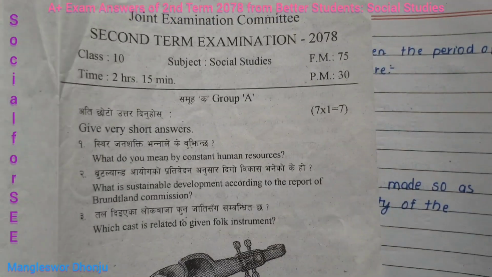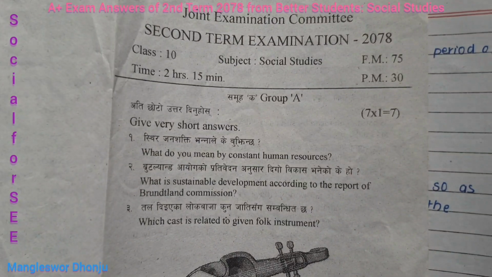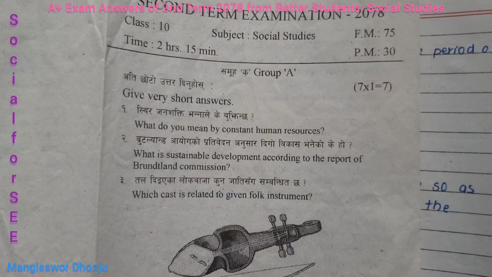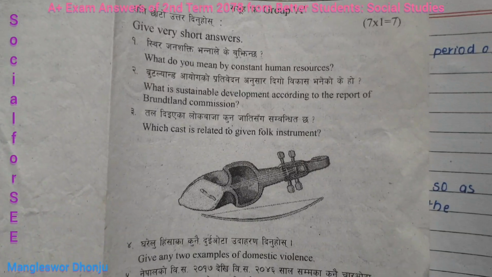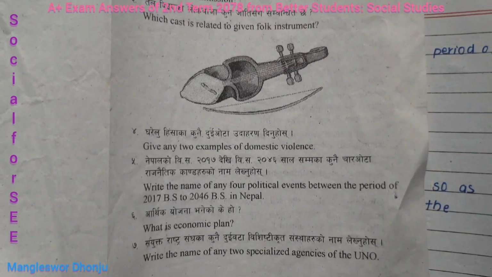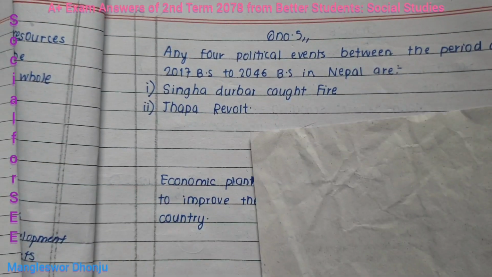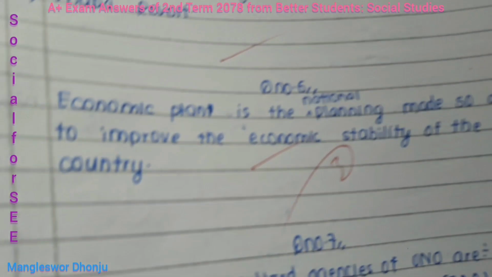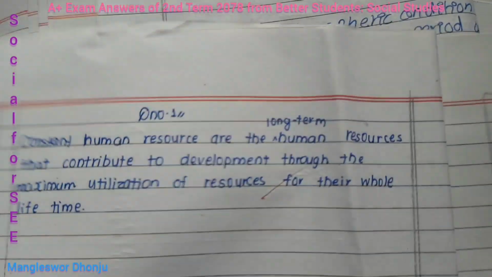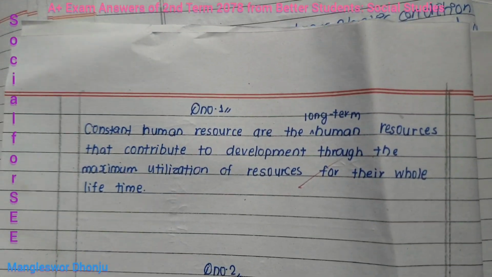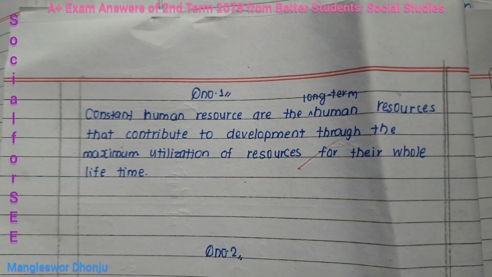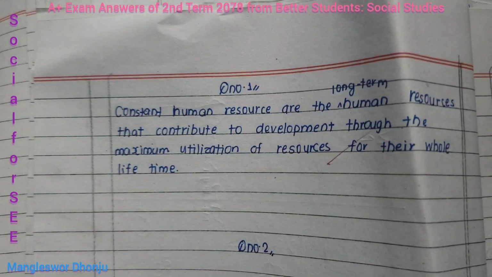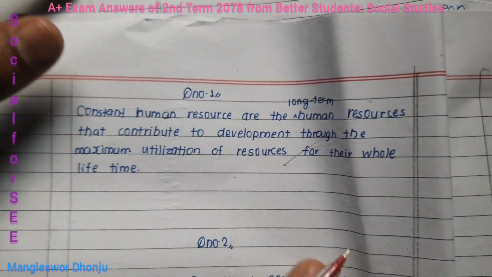Here we start. Group A consists of 7 questions. Each question carries 7 marks, and the questions are in this way. Yes, a good student, a better student, or best students present in this way. Questions answer. Constant human resource definitions. Definition is given here.